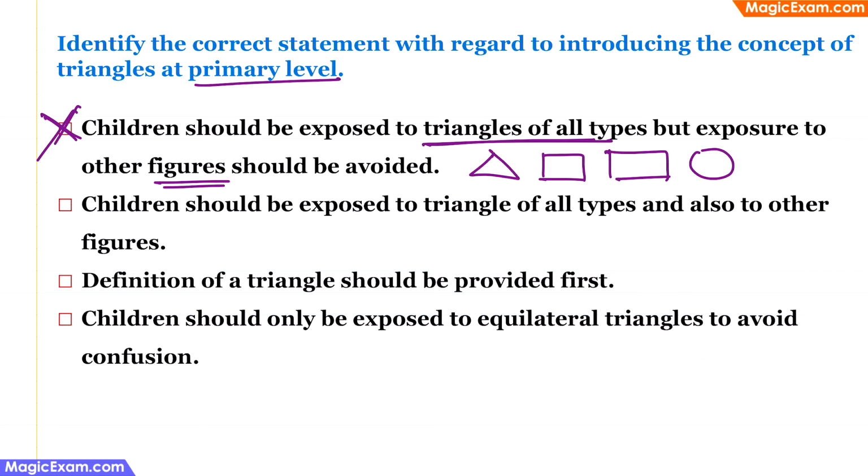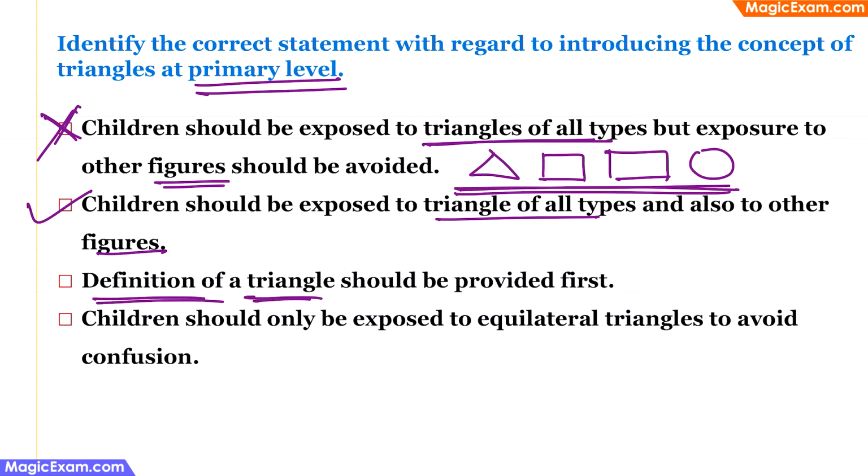The next statement is children should be exposed to triangles of all types and also to other figures. This is a correct statement because you are introducing them to all types of geometrical figures. And the third statement says definition of a triangle should be provided first. At a primary level, you are just trying to get them to identify the different shapes. So definition of a triangle can wait till they are much older. Therefore, this is incorrect. And the last statement is children should be exposed only to equilateral triangles to avoid confusion.